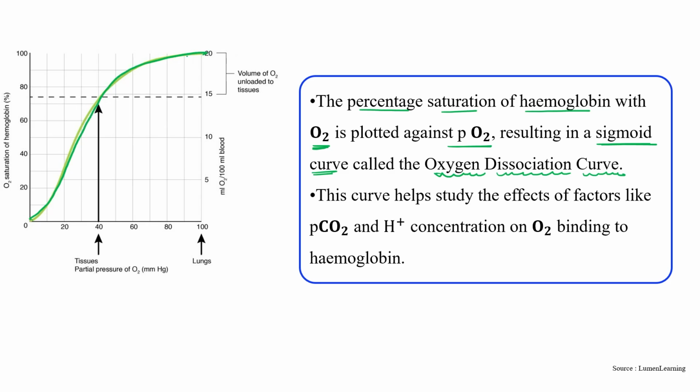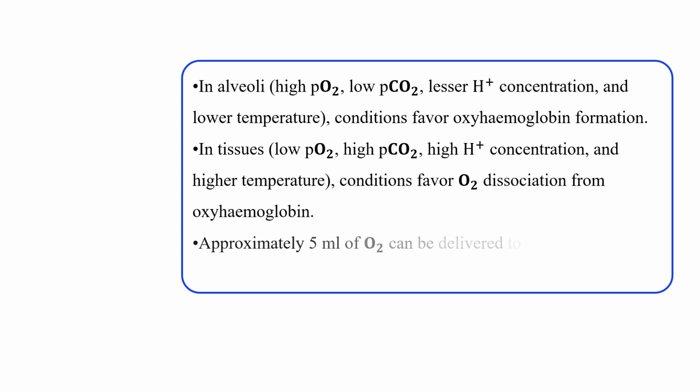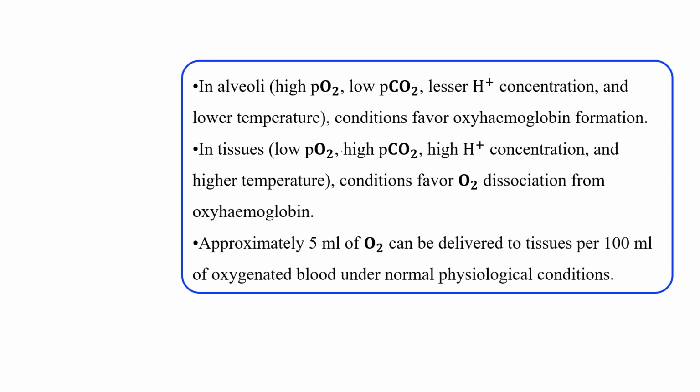If we plot a graph between partial pressure of oxygen and oxygen saturation of hemoglobin, we can obtain this type of sigmoid curve. This curve helps us to study the effect of other factors like PCO2 and hydrogen ion concentration on oxygen binding to the hemoglobin.